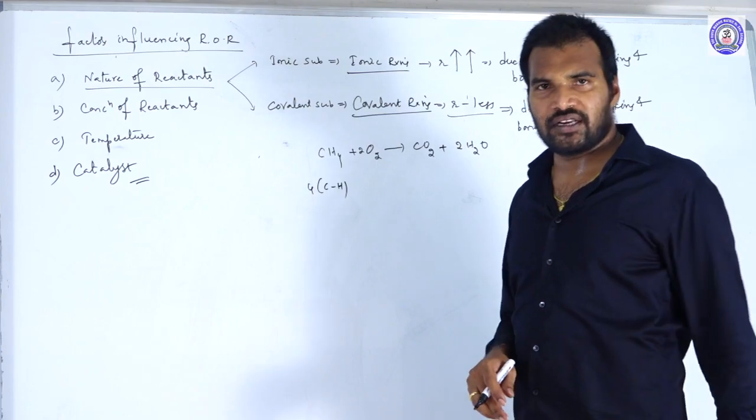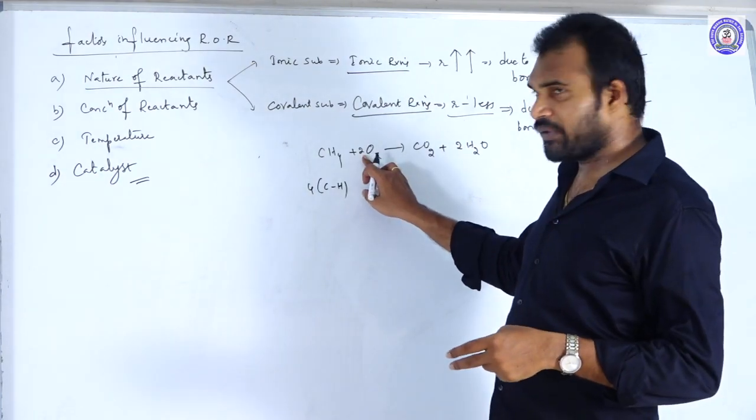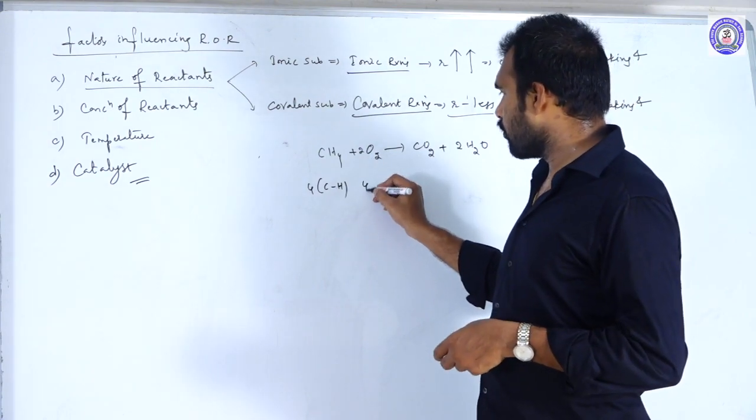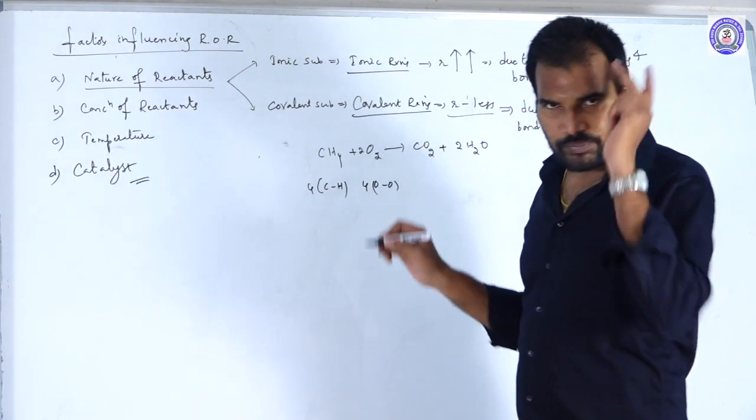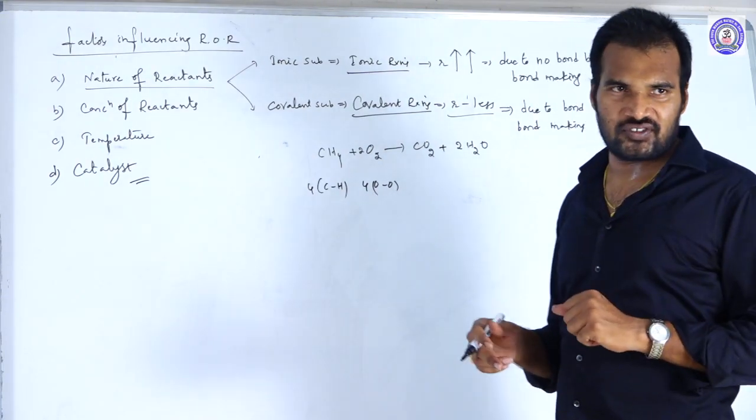Next, how many bonds here? O2, O double bond O. Each O2 molecule having 2. So the total how many are there? 4. So 4 OO bonds they should break. Okay, total how many? 4 plus 4, 8 bond cleavages.